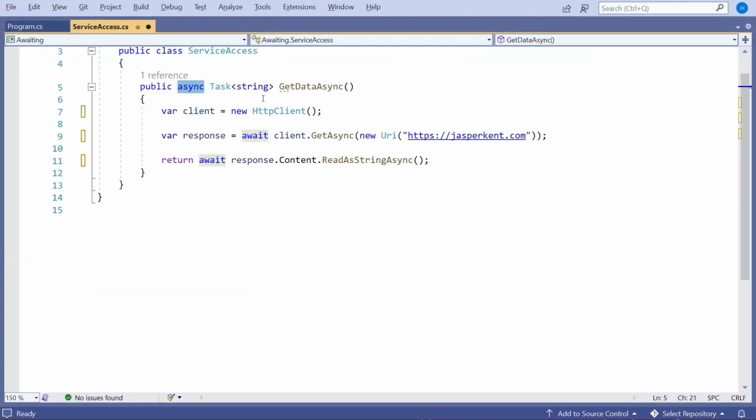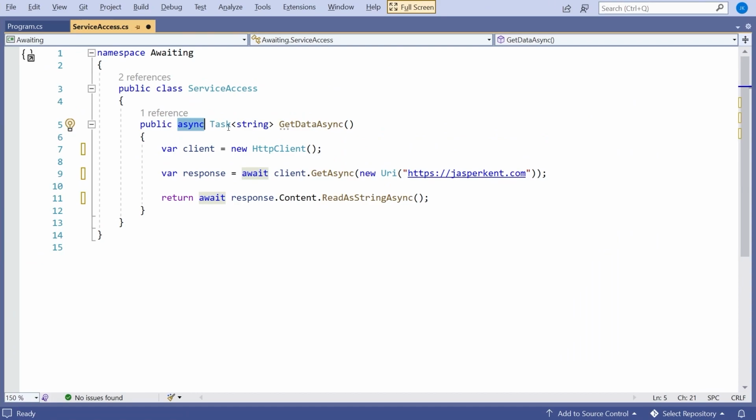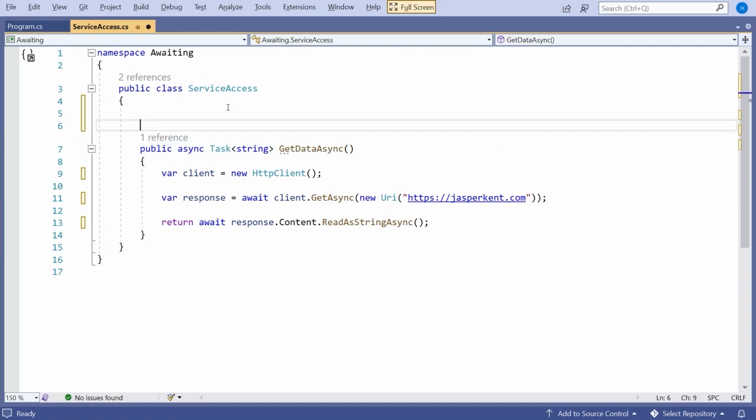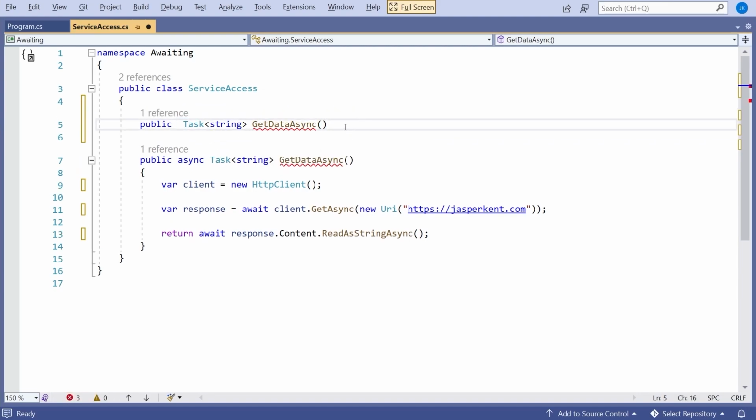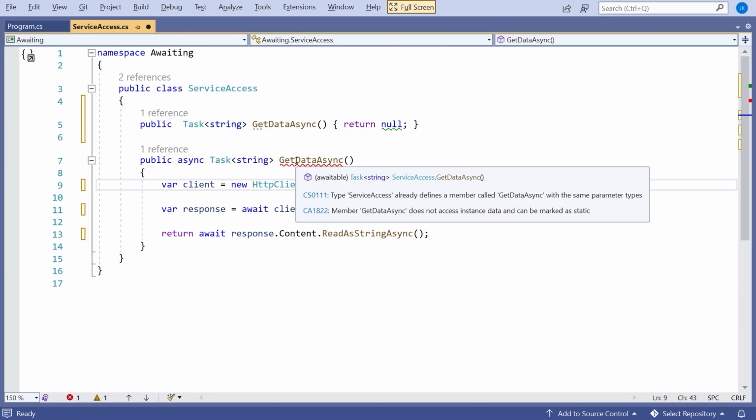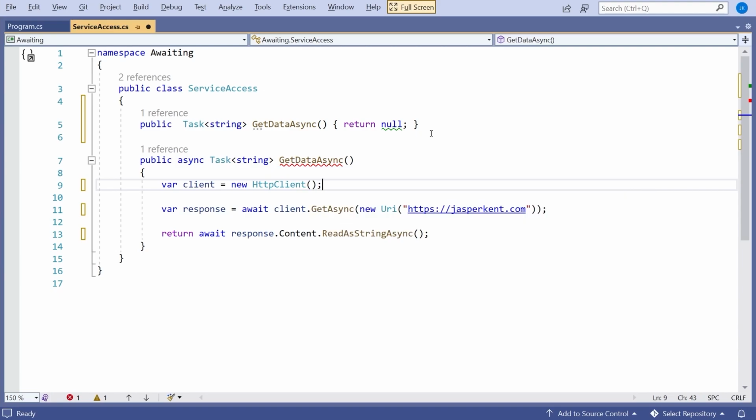And we can demonstrate that in a couple of ways. One way is we could try overloading on the basis of async. So if I put another function in there like that, and then just give it some silly return statement, not going to make any sense there, but the point is that this second one is basically saying that it's already got something with the same parameters. So you can't overload just on the basis of async.